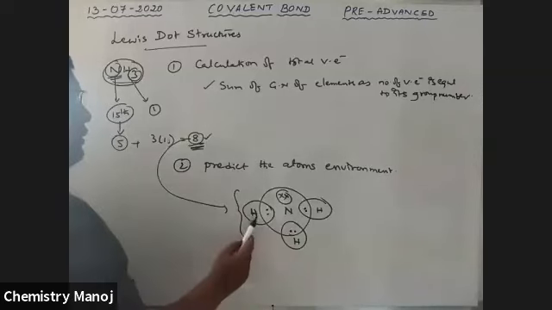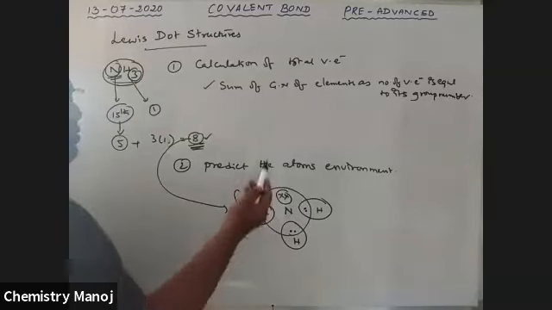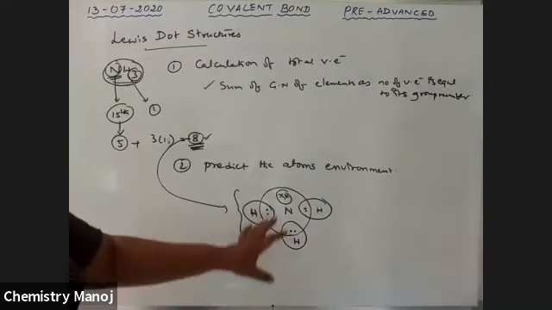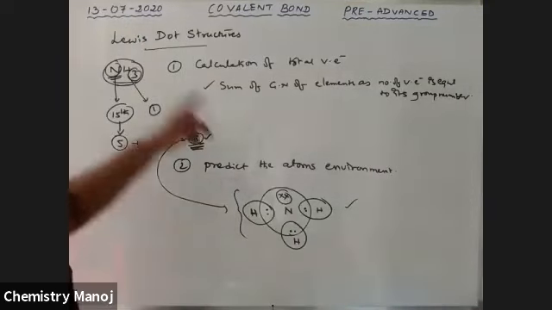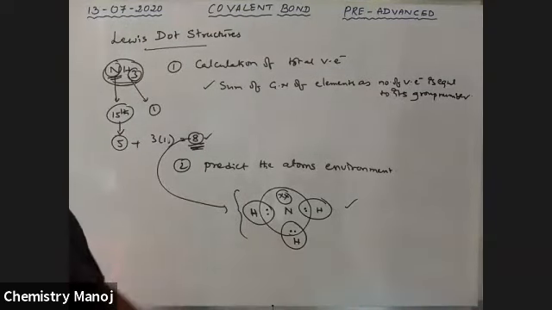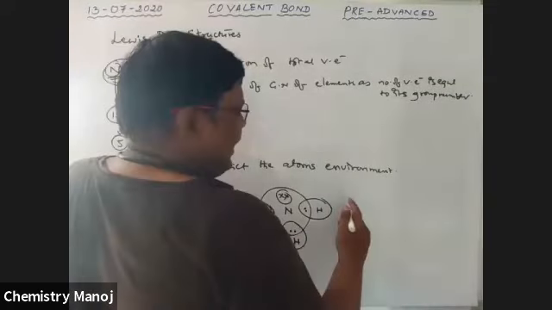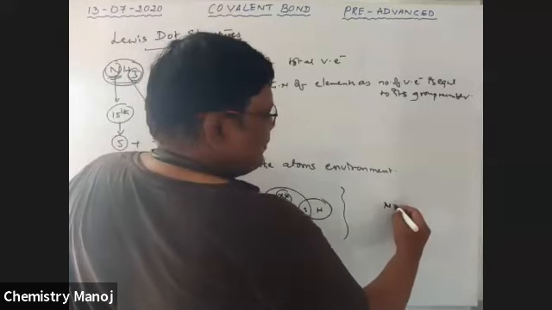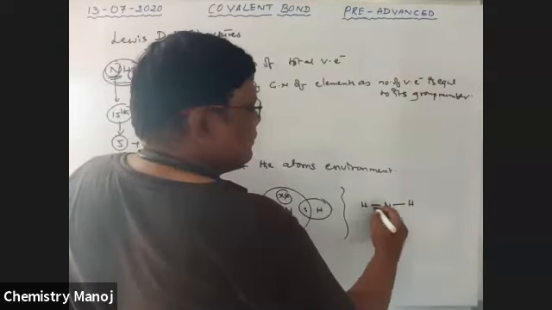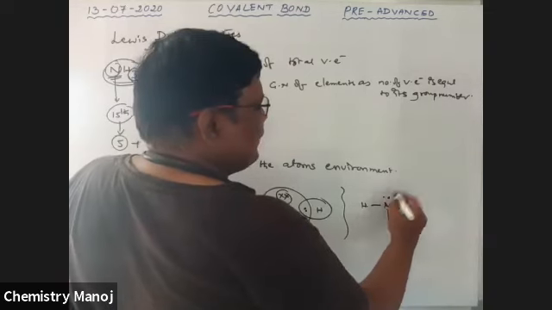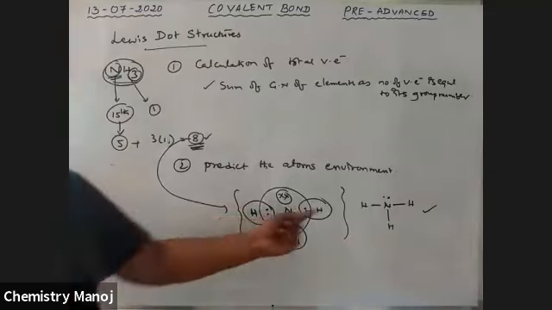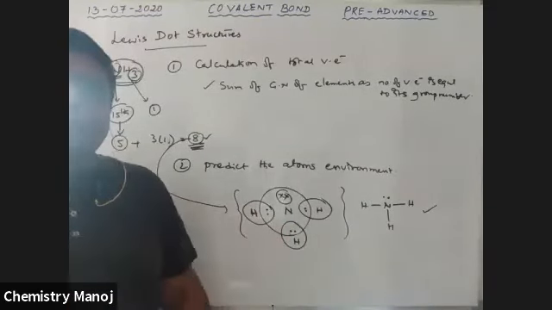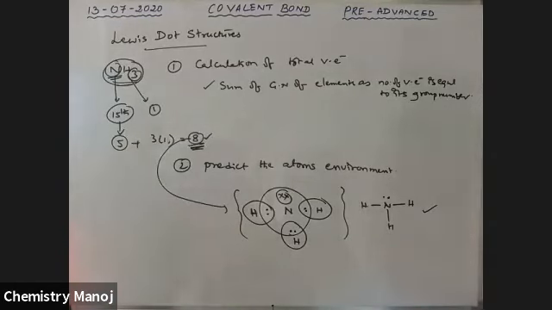So here hydrogen follows the doublet rule, and nitrogen follows the octet rule. Now every atom attains our conditions. Therefore, this is the structure of the NH3 molecule as per our Lewis dot structure, where electrons are represented as dots and crosses. This is also represented with bond pairs as bonds and lone pairs as dots. Both are possible. One bond pair is equal to one bond, 2 bond pairs is equal to 2 bonds.